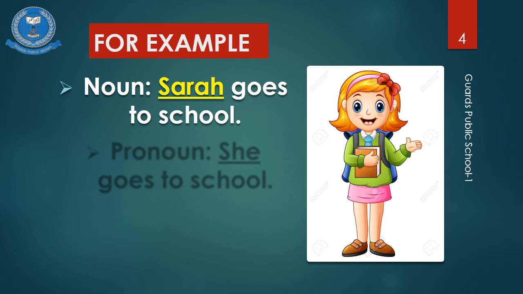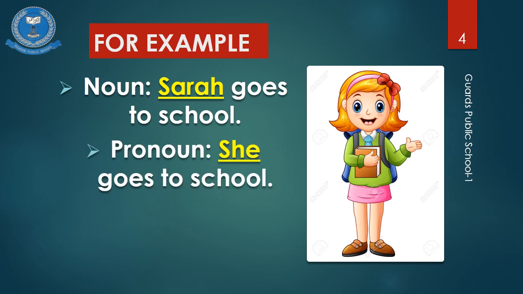So here Sarah is a noun and we have to change Sarah into a pronoun. Sarah is a girl, so instead of using her name, we will say she. When we change the noun in the sentence into a pronoun, we will say she goes to school.